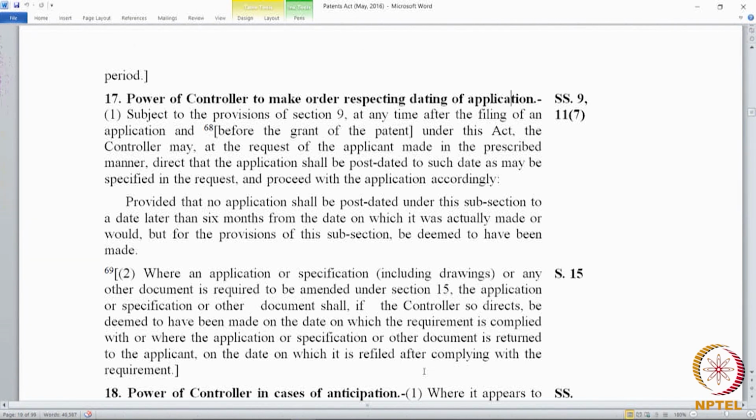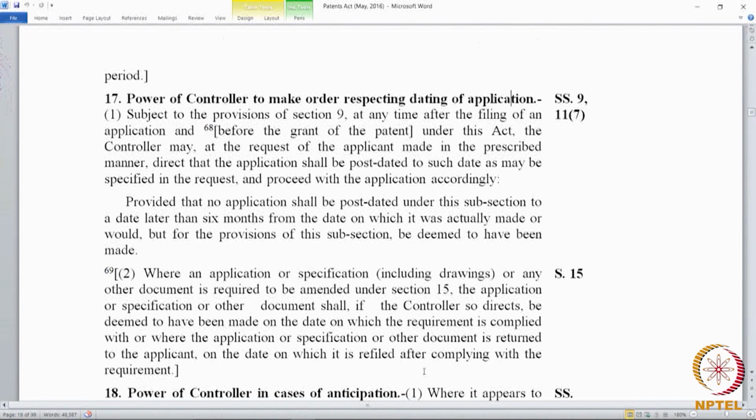In the context of section 9, section 9(4) talks about post dating, where a complete specification has been filed in pursuance of an application for a patent accompanied by a provisional specification, that is a provisional followed by a complete, or a specification treated by virtue of direction under subsection 3, that is the purported complete, we had already dealt with that, as a provisional.